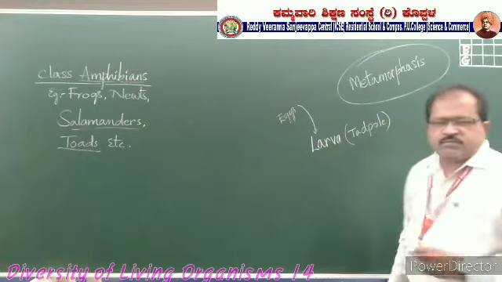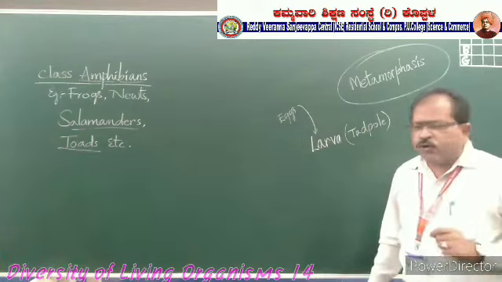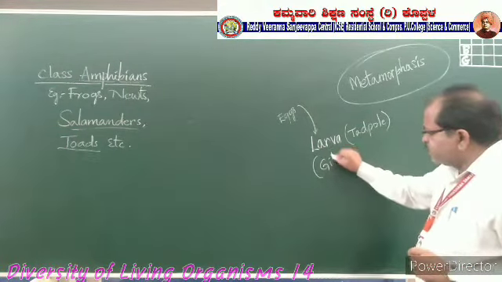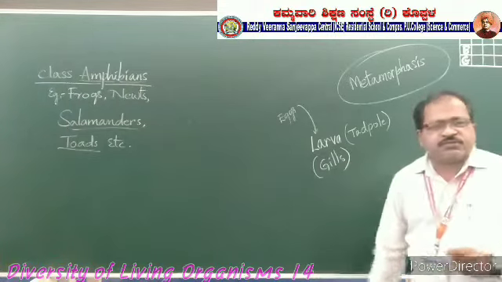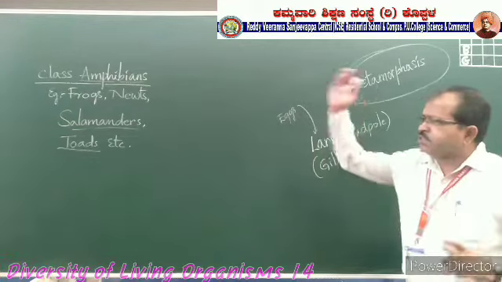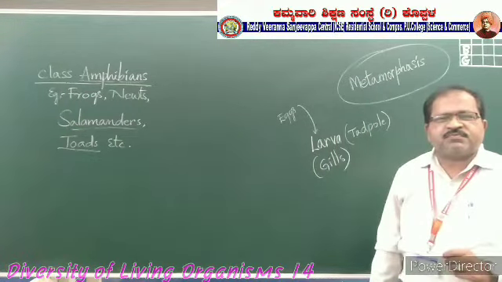The larva of the frog is also called a tadpole. At the larva stage, they have gills as the respiratory organs.